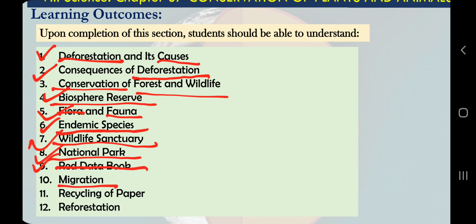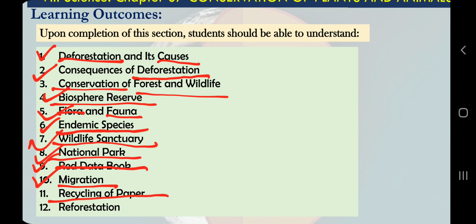Migration, I am sure you have heard this word before. Migration is movement from one place to another. If you are shifting home for any reason from one state to another state, that is also called migration. Sometimes you have heard this word, we will use this word for some migratory birds. Recycling of paper. Now you will wonder, okay, when we are talking about forest, plants, animals and wildlife, why did paper come into the picture?